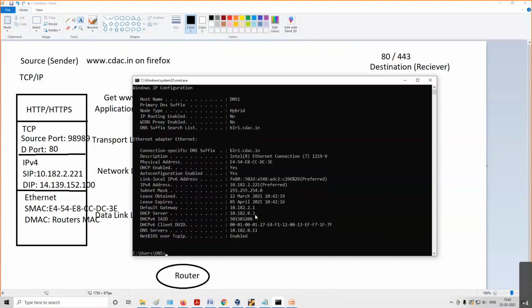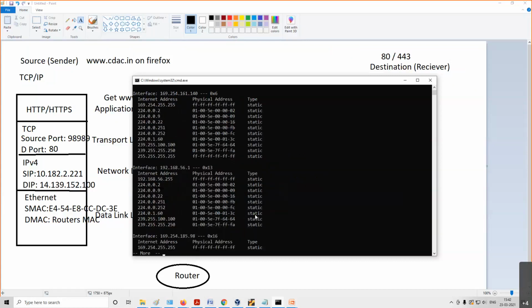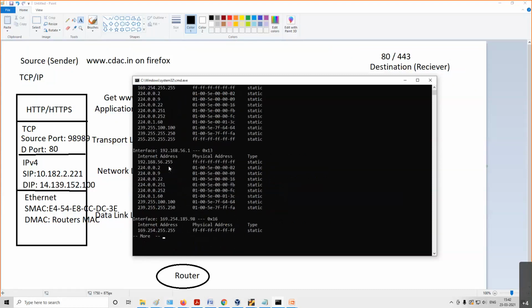How to know? You have a protocol called ARP, Address Resolution Protocol, which will resolve your IP address to MAC address inside the LAN. Right? So ARP, if I say -a, I already have one table. I want to know in that table what the MAC address of my gateway is, right? So the MAC address of the gateway is, you can see here.